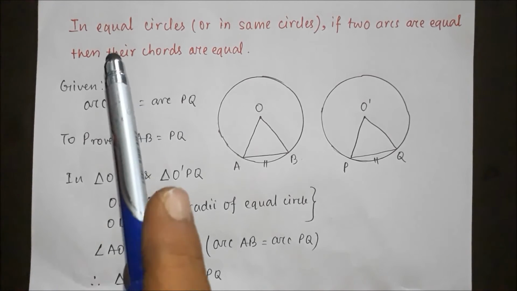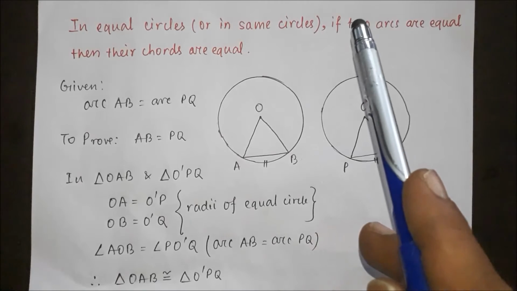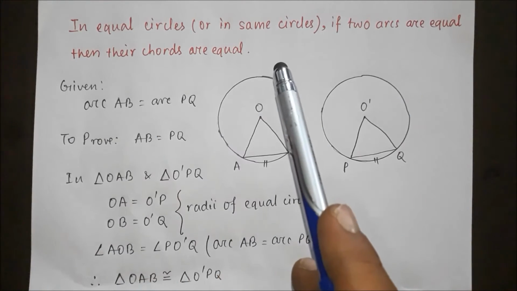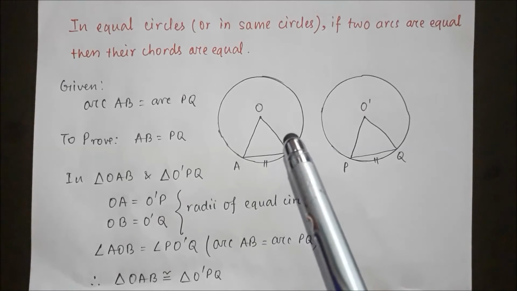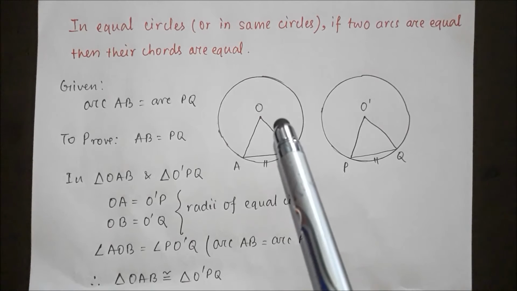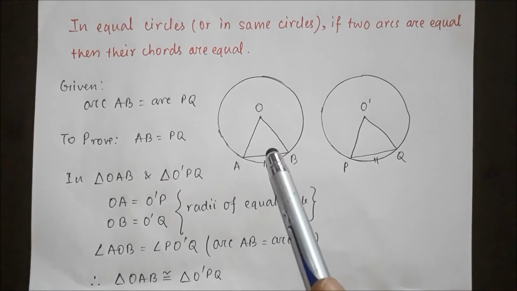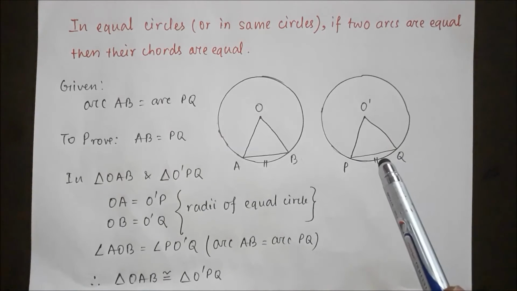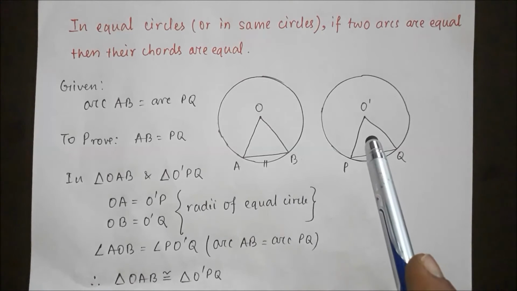Now, moving on to the next theorem: in equal circles or in the same circle, if two arcs are equal, then their chords are equal. In the previous theorem, it is given that chords are equal and we need to prove arcs are equal. In this theorem, it is given that arcs are equal and you need to prove that the corresponding chords are equal. The same way, we prove these two triangles are congruent.